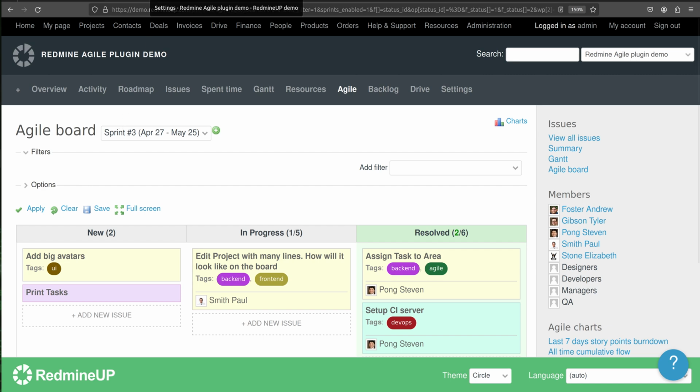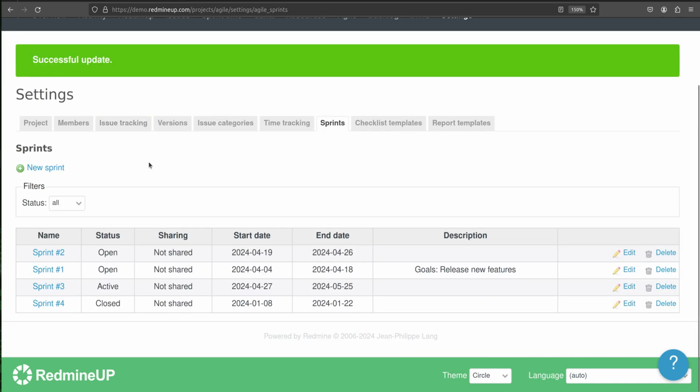Okay, so let's return back to the statuses. Now, what is the meaning of open sprints? Open sprints are actually all non-closed sprints. So in our case, it includes the open and the active sprints. So one active and all other open are all open sprints.